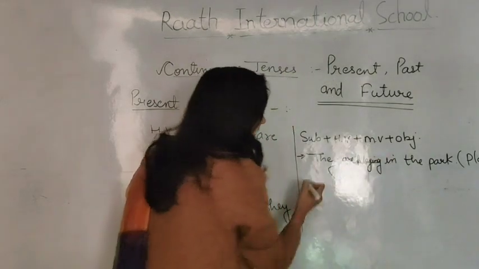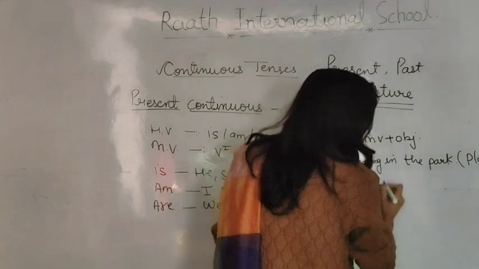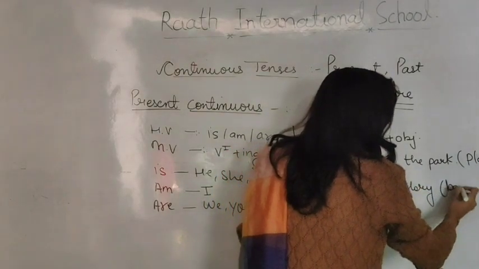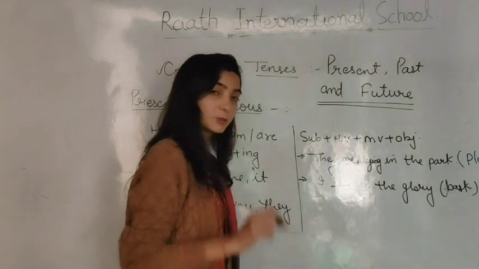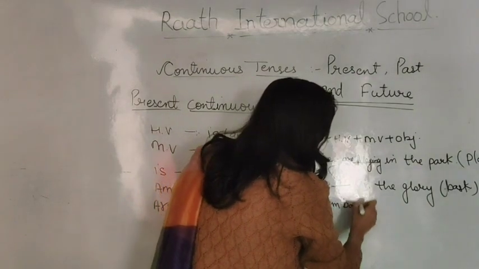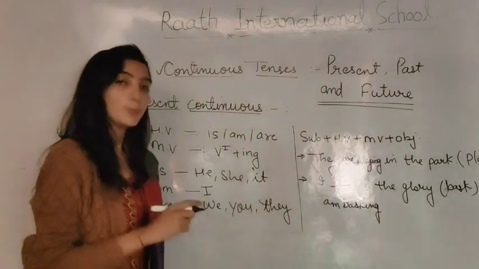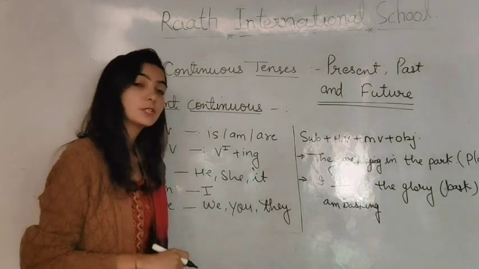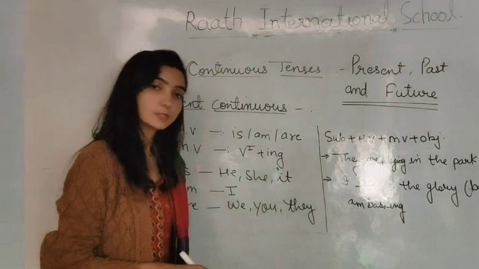What else? I dash in the glory. And the verb you have is bask. Here you have to fill the blank with the help of present continuous. So this will be I'm basking in the glory. Now we will talk about past continuous, then future continuous, and together we will do the exercise related to present, past and future continuous.